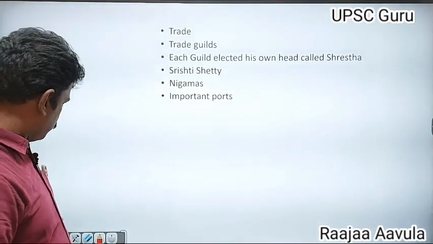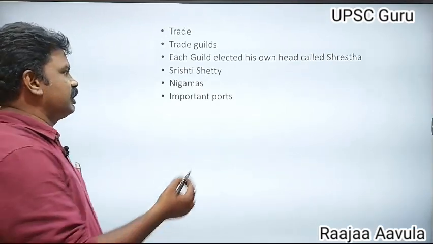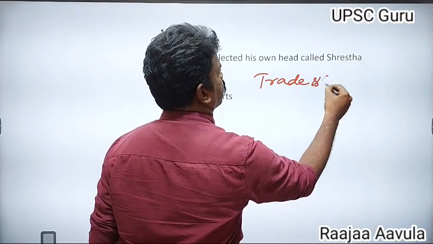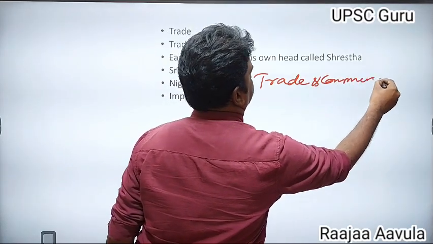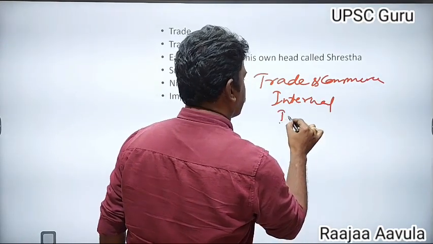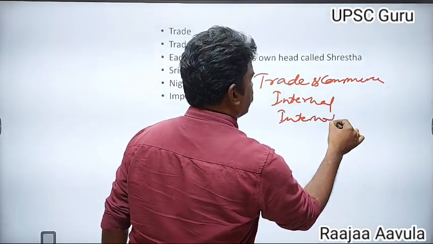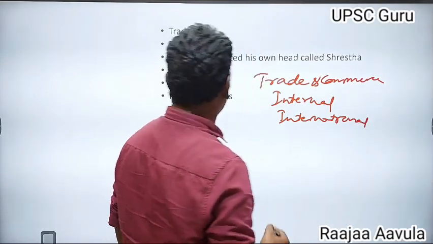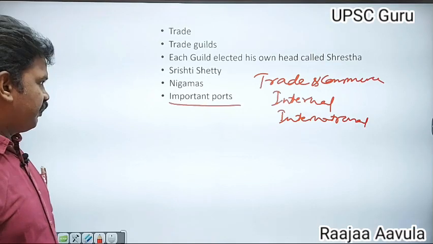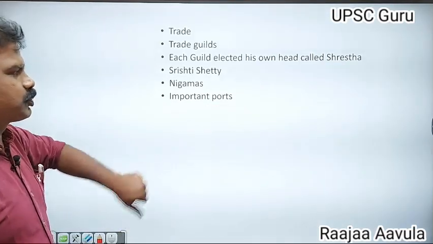We can come to the point of trade and commerce. They maintained internal trade and also international trade. For the maintenance of the international trade, there were some important ports of that period, western ports and eastern ports.